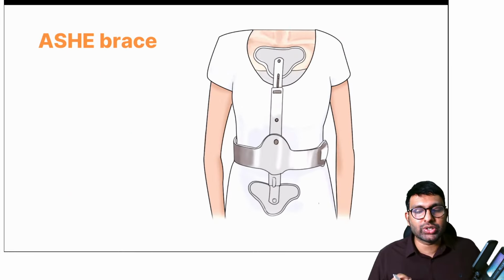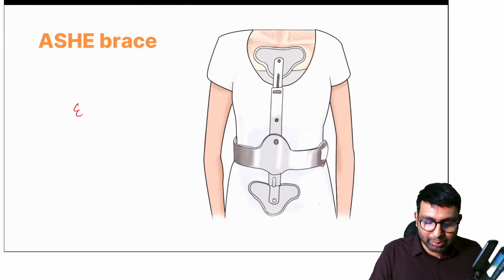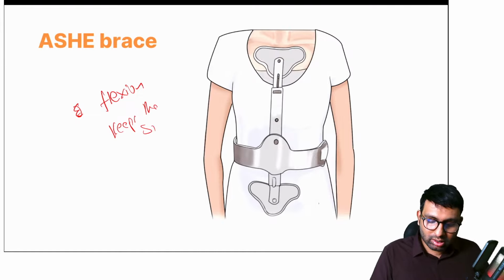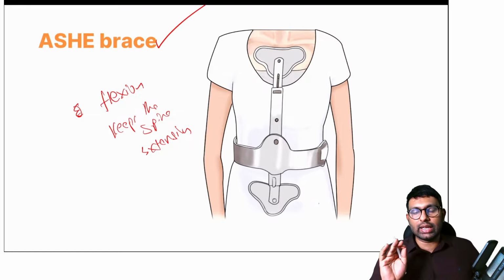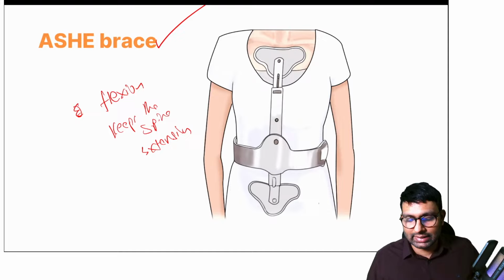The answer to that question was an ASH brace. An ASH brace prevents flexion and it keeps the spine in extension, in active extension, and this is the brace that we use in cases of compression fractures. Okay, so this is the answer. ASH brace is the answer.